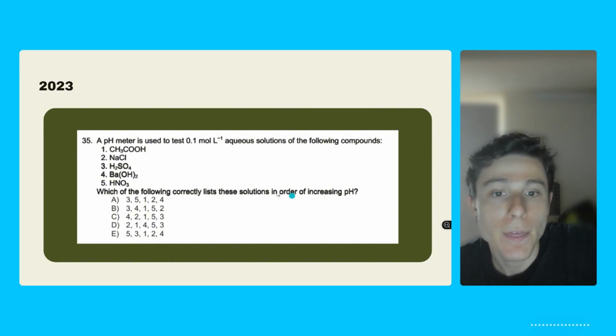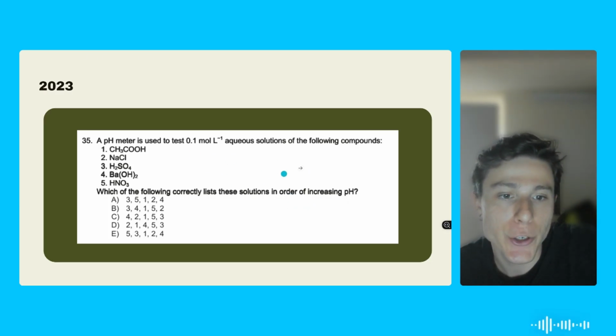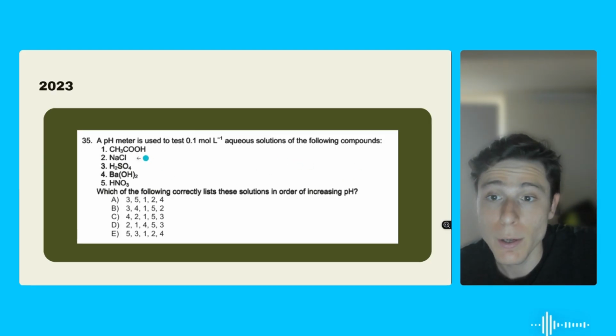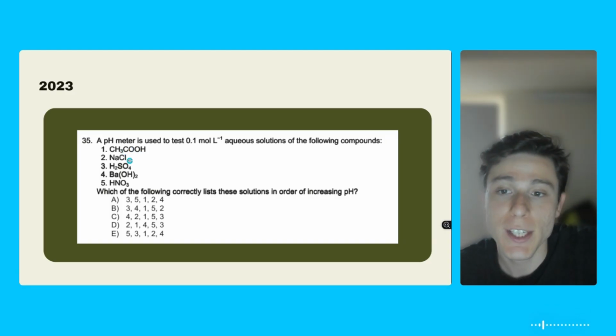So it wants the stronger acid to the weakest. Why? Because if you remember, pH goes from 0 to 14, and the higher the pH, the more basic the solution. As you guys know, vinegar is a very weak acid, and if you go through that little rule that I told you, you're going to see that it is really weak. The next one, we have a salt. You guys know that salt is not an acid, but it can behave as an acid depending on the situation. So let's just hold this information for a second.